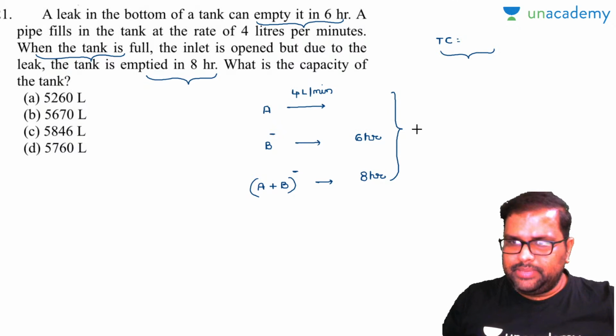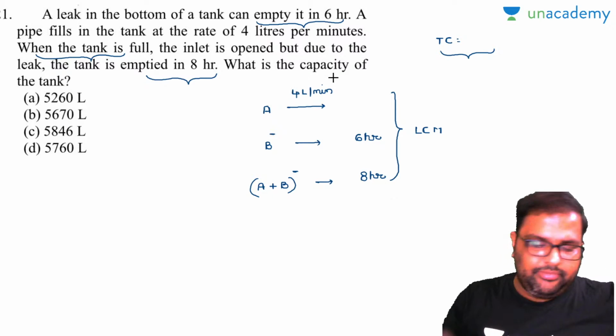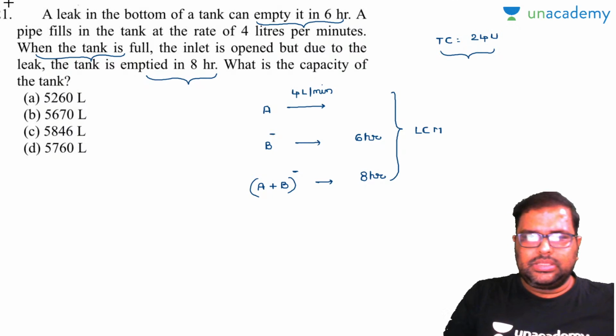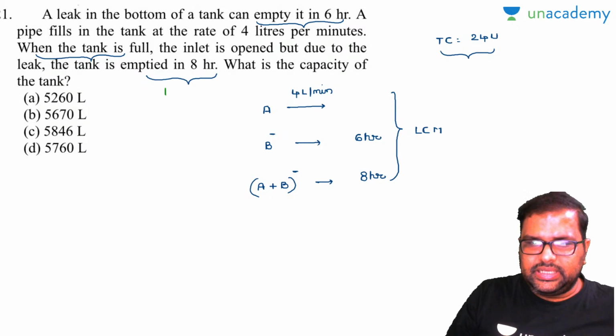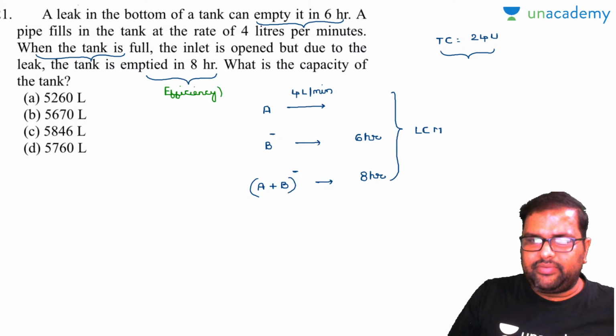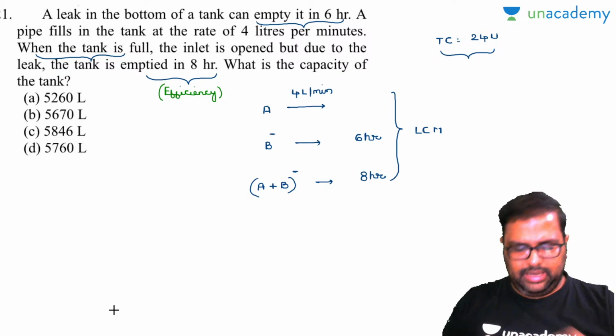What was the LCM of 6 and 8? Is it 24? Now see, 24 is a number which is divisible by 6 and by 8. Automatically it will be divisible by A also. So I'll take my tank capacity as 24 units. Now I'll write down the efficiency here. Efficiency means capacity. As everything is given in hours, how many units of tank will be filled by A in 1 hour, how much will be emptied by B, and how much by A plus B?